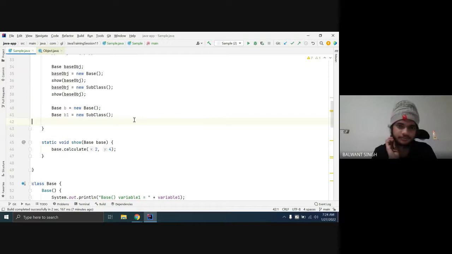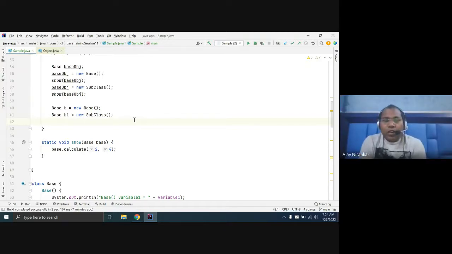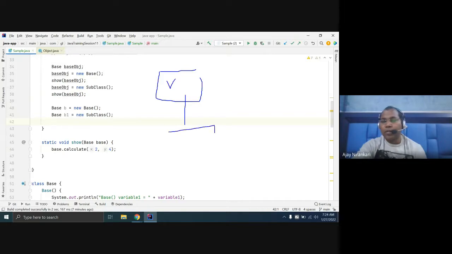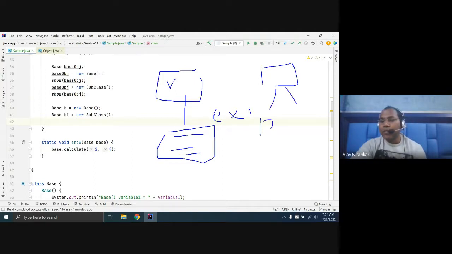So lots of things we covered in this session. First, inheritance, which means we have one class and inherit all the public data members inside your subclass, using the extend keyword. After that we learned polymorphism. Polymorphism can be of two types: one is compile time, one is runtime. Compile time is known as method overloading. Runtime polymorphism is known as overriding.